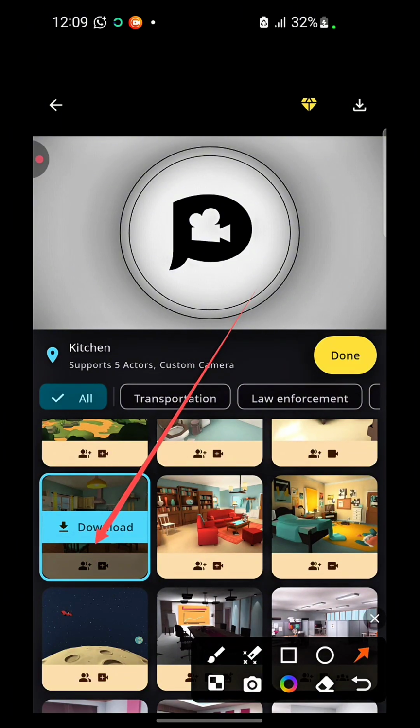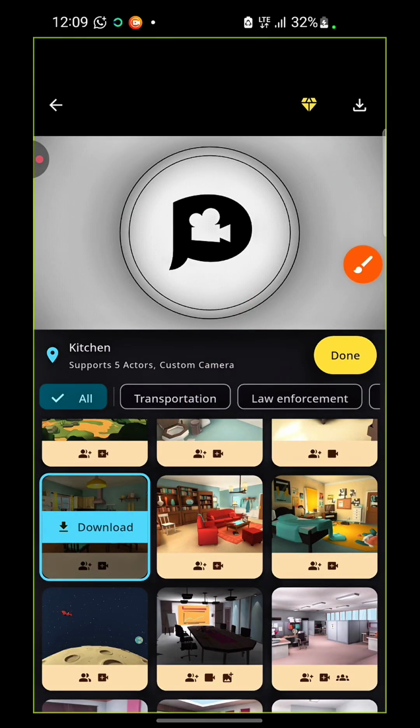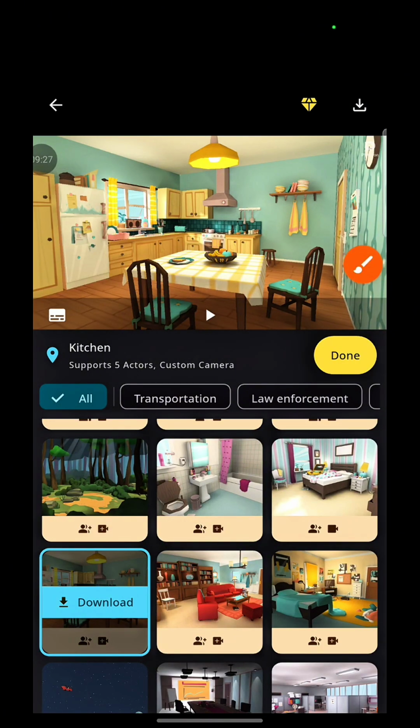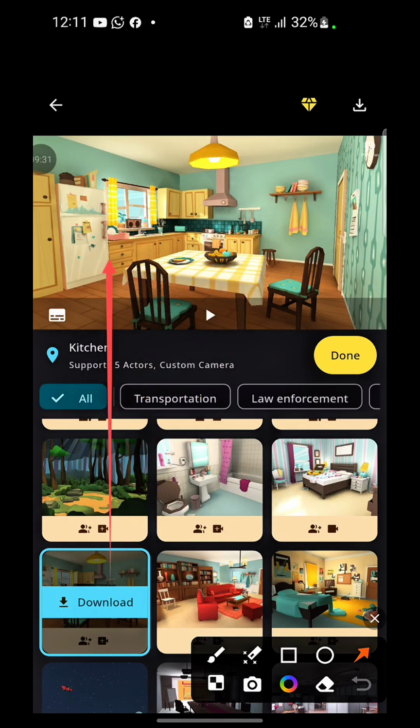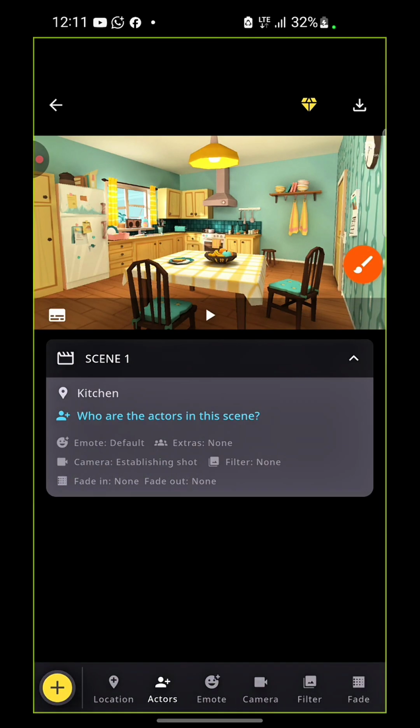All right, so you want to make sure that your data connection is on, and then once it's on, you click on download and allow it to download. Okay, now you can see it is done downloading, and once it's done downloading, it sets our scene in motion. Now our location is set. So what you want to do now is to click on this done. Since we are done downloading, click on this done, and right now our location is set. Now we are basically doing it in a dining area inside a home. I think this is a dining area, if I'm not mistaken. Correct me if I'm wrong.